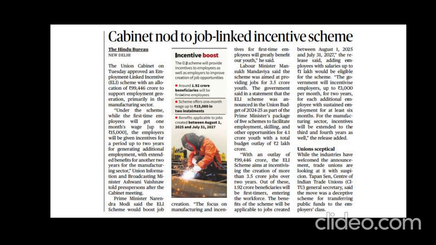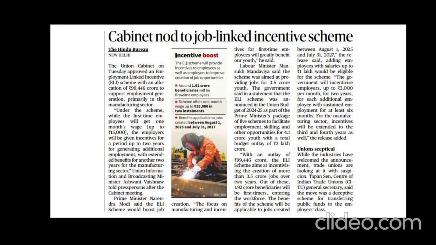Next, the government is also giving financial incentives, so that we can encourage workforce entry into this. Also, the government is giving financial support to the employers, which will help them to sustain in this job opportunity creation. Another advantage is the formalization of the workforce.